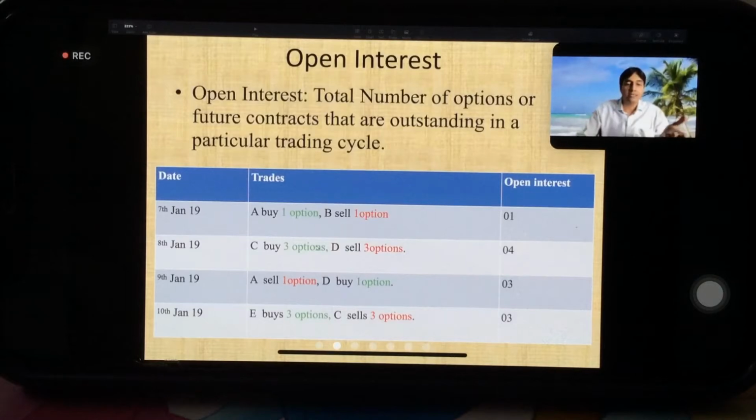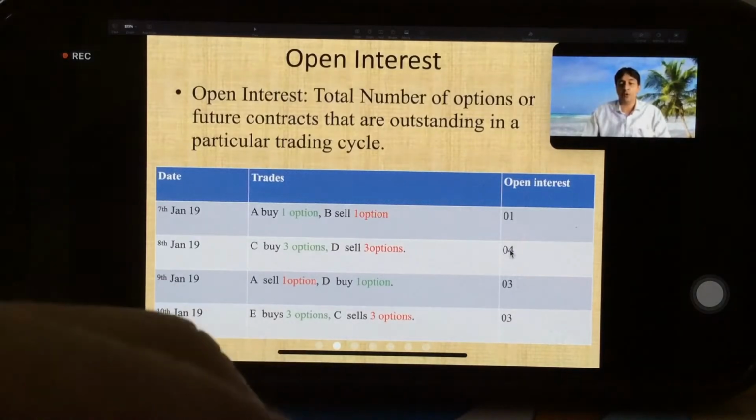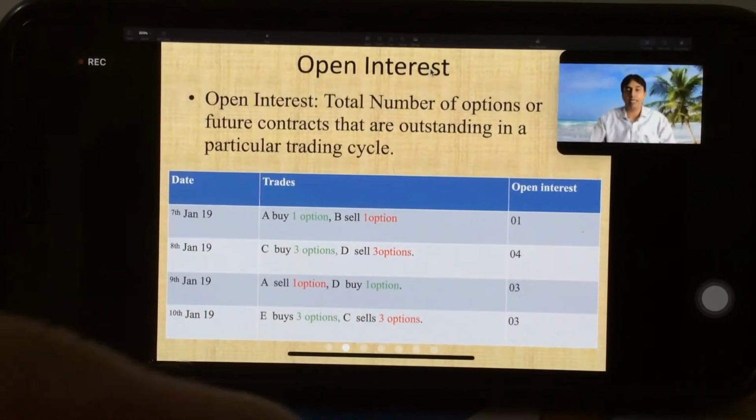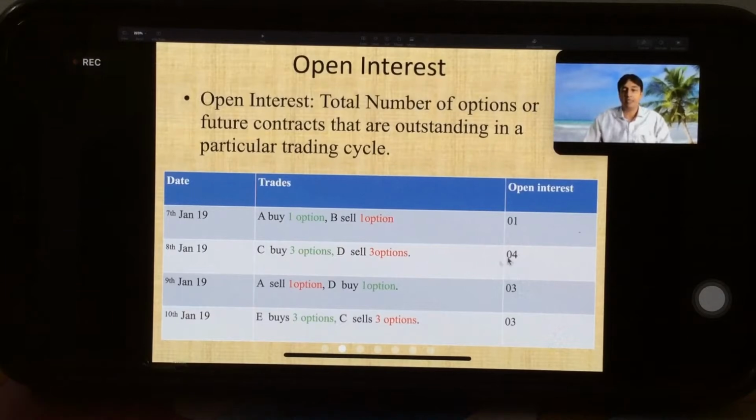Suppose next day C buys three options and D sells three options. So what has happened? Three new contracts have been opened by C and D, right? We had the previous day's one open interest plus three new contracts opened by C and D. So total open interest will be the previous day's one and the next day's three. So total open interest will be 4.